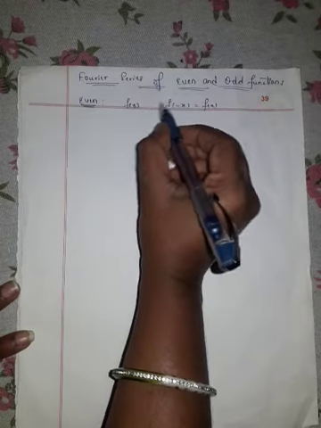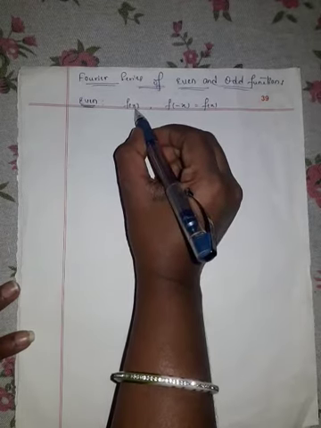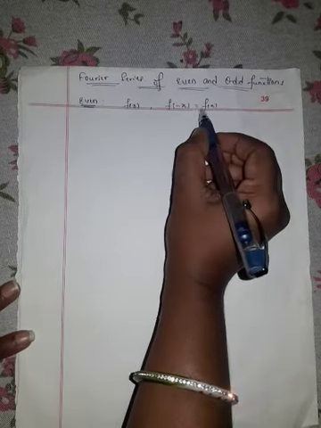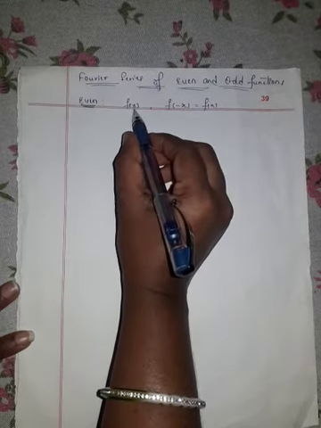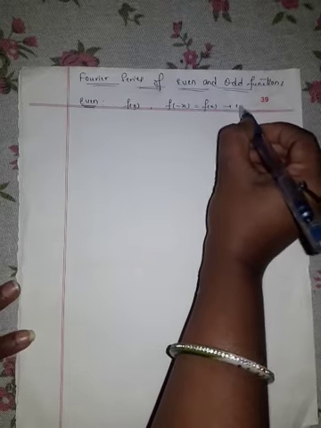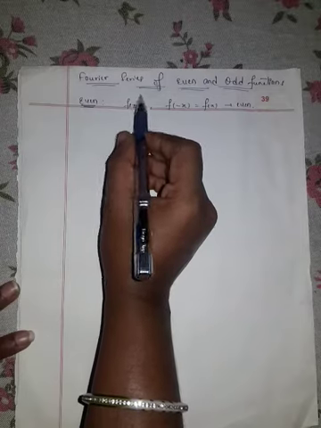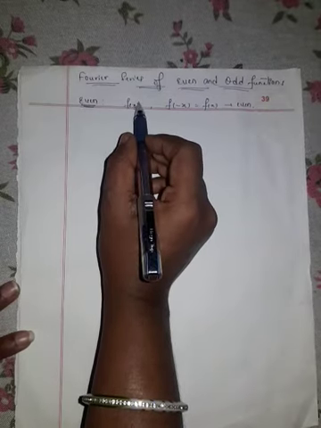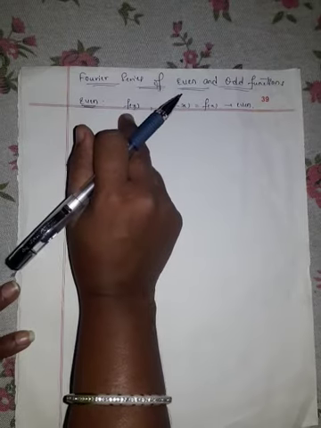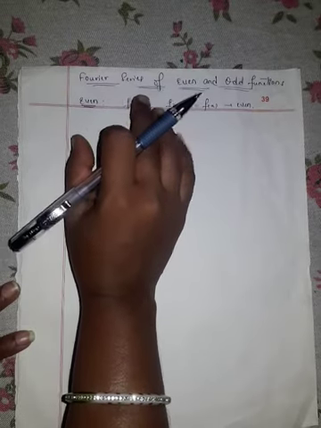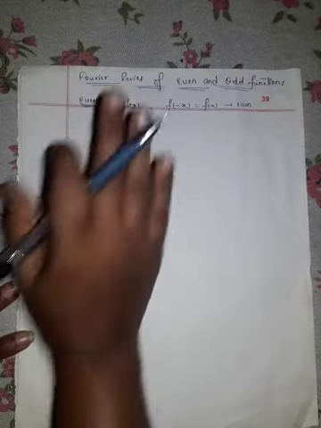If you replace x as minus x in a given function f of x, you will get the same function f of x. Then we say that our f of x is even function.